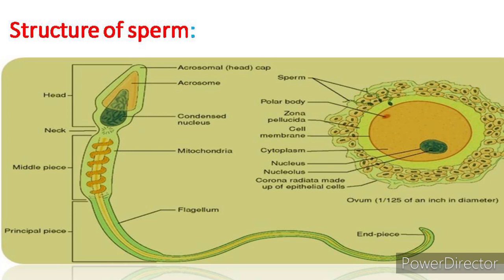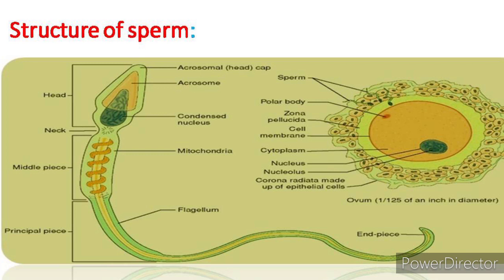The neck of the sperm consists of centriole, mitochondria, and axoneme. The axoneme is formed from microtubules arranged in a specific pattern. In the core of the axoneme, there are two microtubules present as a doublet, where one is complete and the other is incomplete in structure.